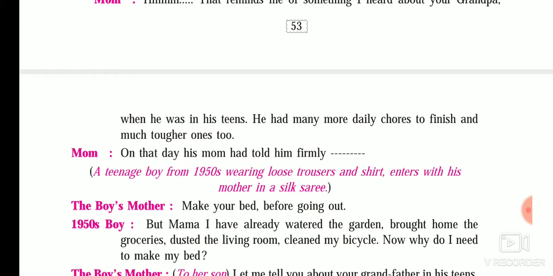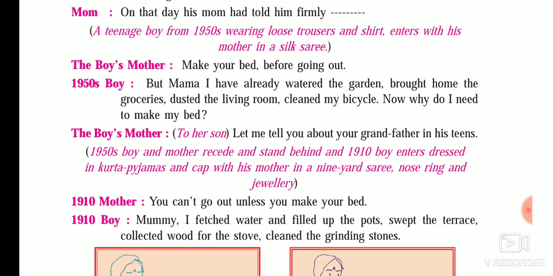Okay, so he said that I just watered the garden, I put water to all the plants of the garden, I brought home the groceries, means the day to day things which we generally need for home. I also dusted the living room, I cleaned my bicycle also, and now I just want to meet my friends. Now why do I need to make my bed? On that, the boy's mother, means Neil's grandfather's mother, said, let me tell you about your grandfather in his teens. So she is giving an example of his grandfather, means Neil's grandfather's grandfather.